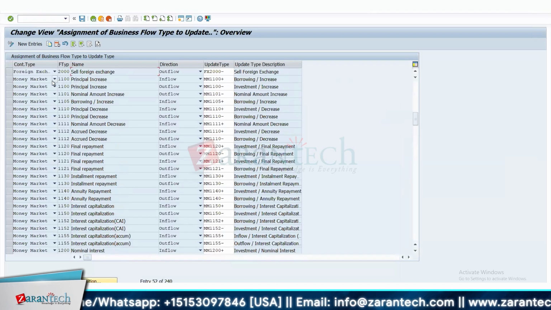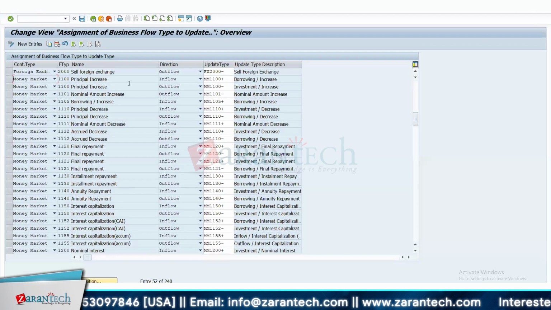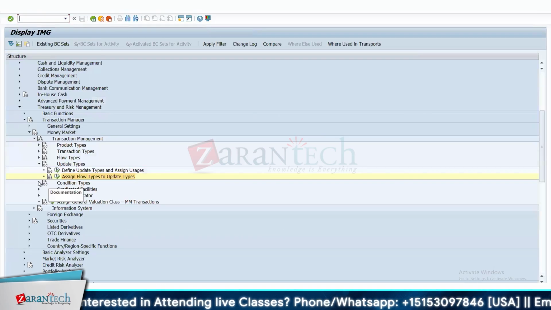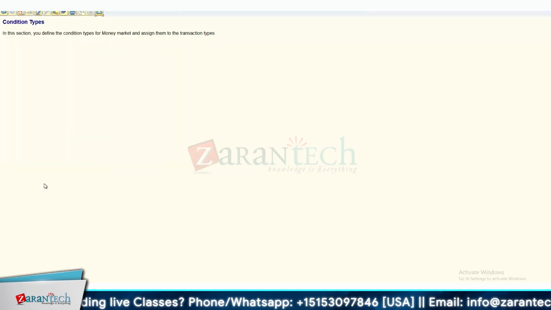Here we have the condition type, like money market. This money market is linked to flow type 1100, principal increase inflow, and it has a certain update type, MM1100 plus, linked to it. Similarly, for principal decrease, you have an update type linked to it. So every flow type will be linked to an update type in a default condition. Under the update type, you'll also have this condition type. Let's also understand this condition type, which will affect the transaction types on money market.